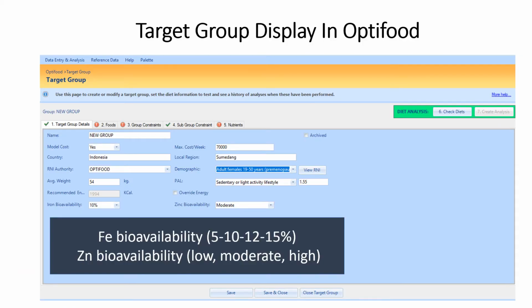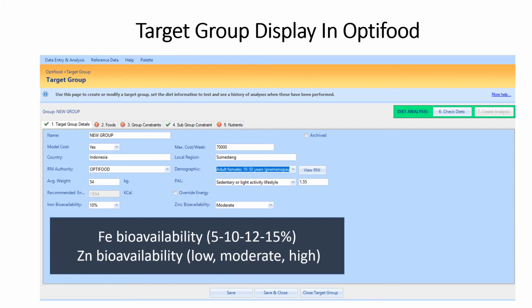So the slide shows the target group details, which is the first step in OptiFood, where you need to inform about the group. So you can give the group a name, for example, under 2 in Central Java, rural area, for example. And then you can define whether you will model cost or not.